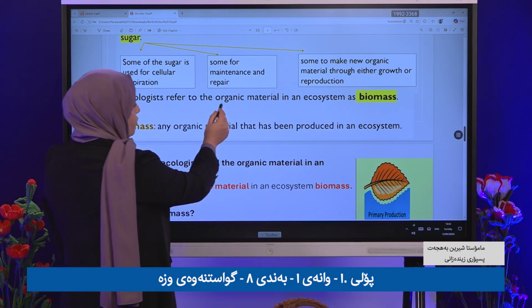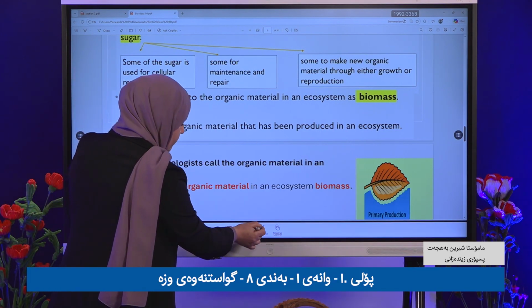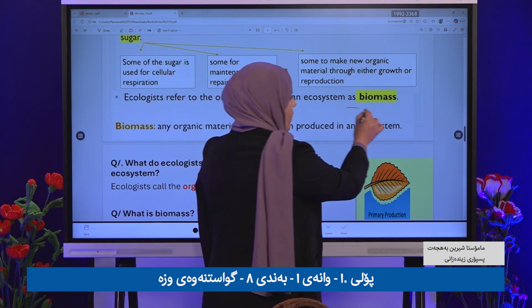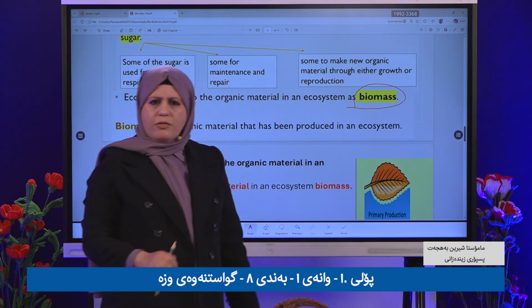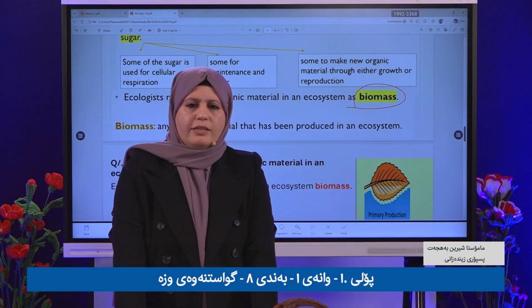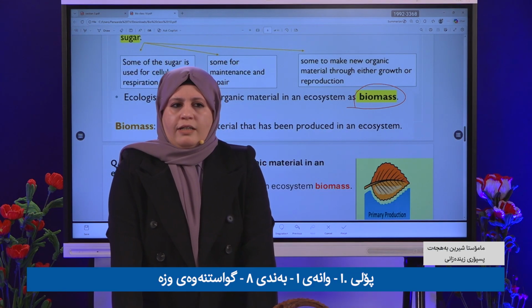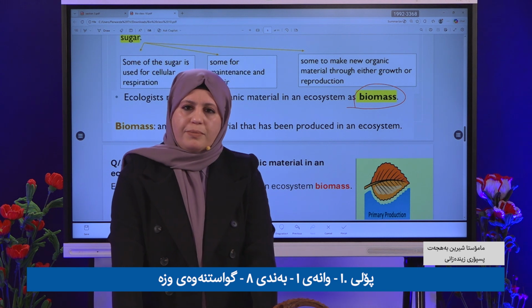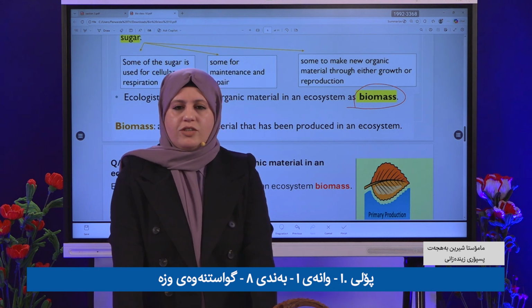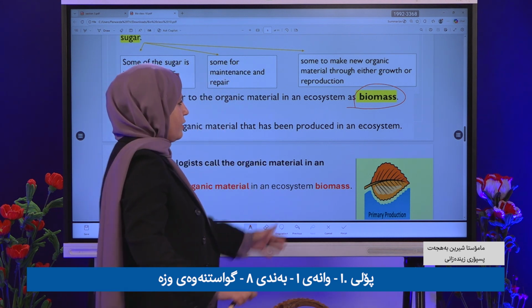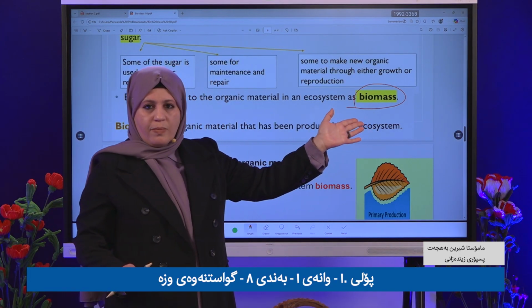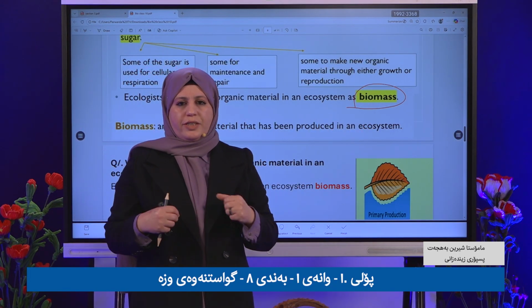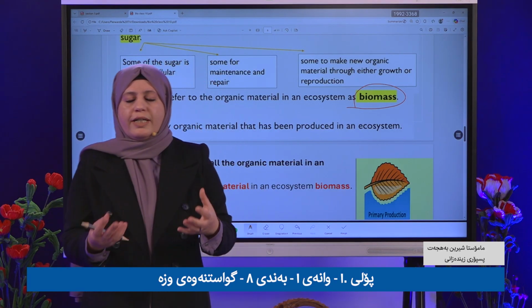Ecologists refer to organic material in an ecosystem as biomass. What is biomass? The food that is produced by plants, which is sugar, as I mentioned before, is called what? Biomass. Clear? Biomass is organic material. Who makes the organic material?